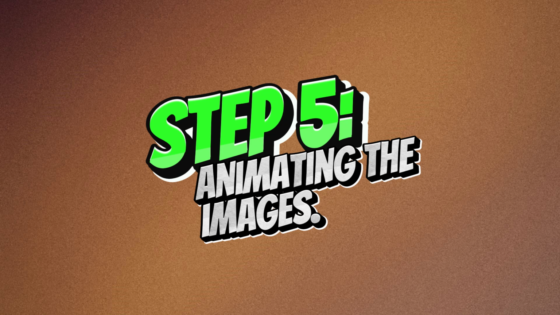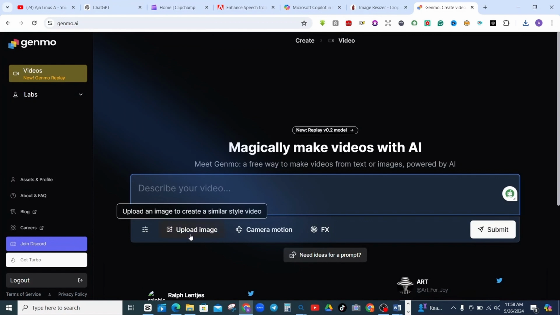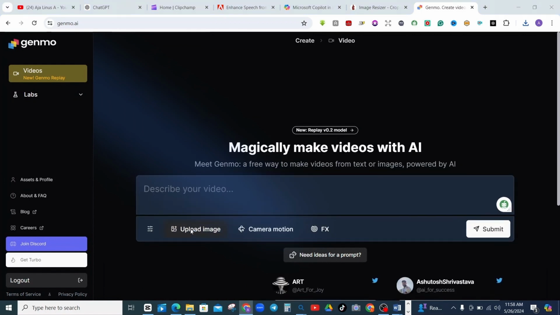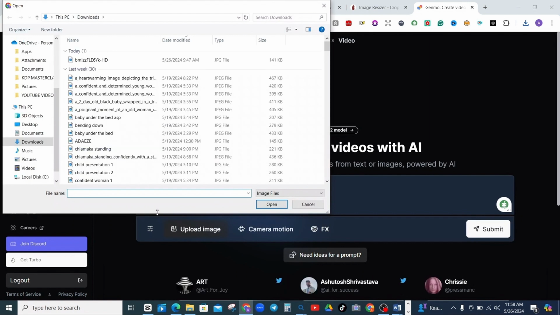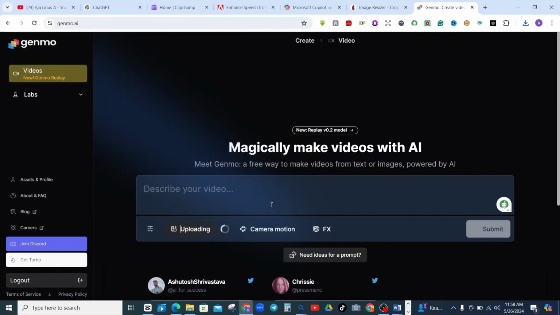The next step is how to animate these images, and the AI tool we're going to use for this animation is known as Gemo AI. Then after this, we're going to animate one or so. You click on upload image. When you click on upload image, you will now come down here and select any image you want. As we want to animate this one, we click it to upload it into the AI tool, and wait for this to be uploaded for us to be able to animate this particular image.